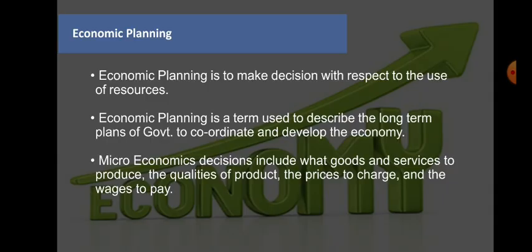The second point says economic planning is a term used to describe the long term plans of the government to coordinate and develop the economy. So what things are there, and how do we allocate them to each and every department?